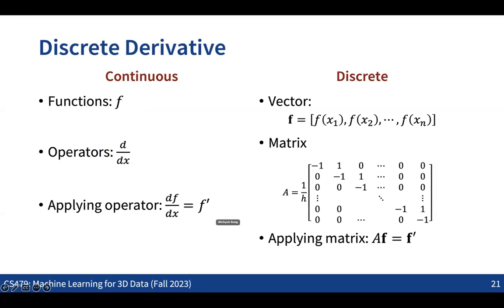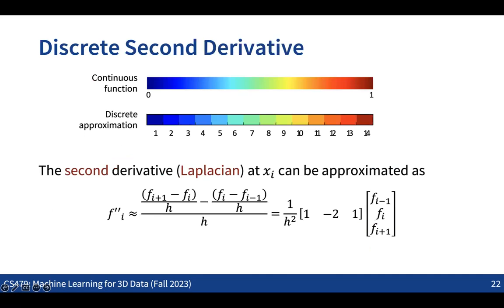This mapping, the gradient operator, can now be represented as a matrix in the discrete form, so that we can compute the gradient as a matrix multiplication like this. This is quite straightforward, and it is the same for the second derivative as well. Even when you have the second derivative, it's exactly the same.